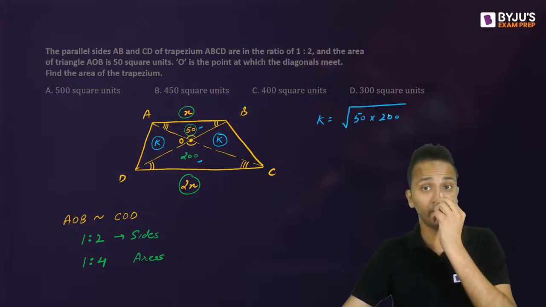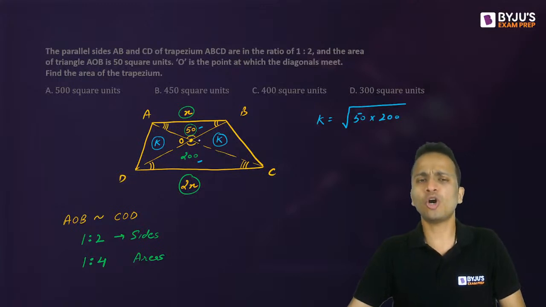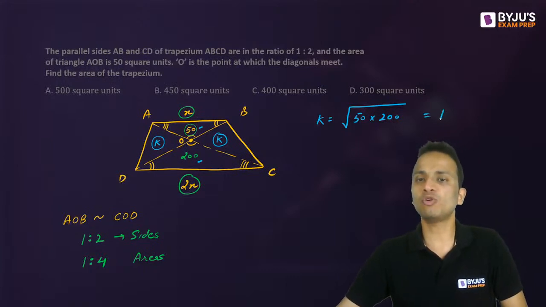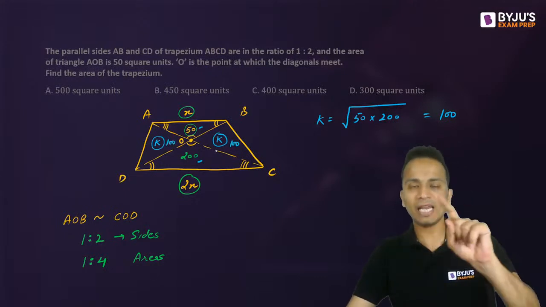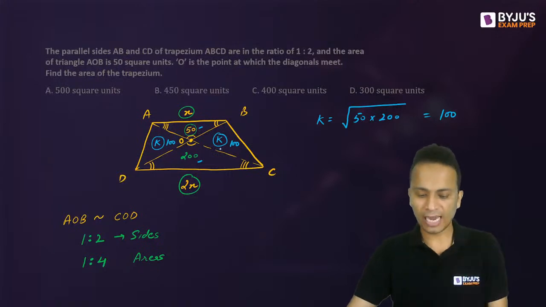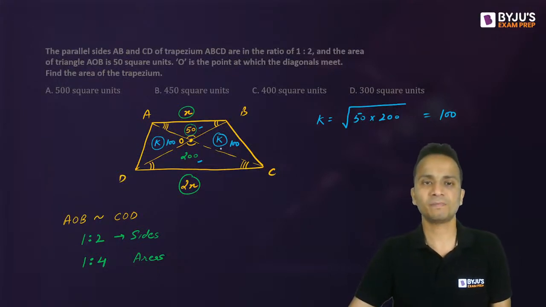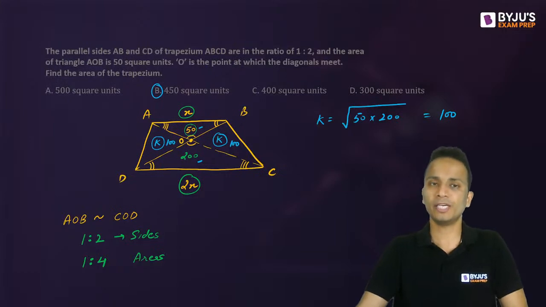So the area of triangle AOD is always the geometric mean of the areas of triangles AOB and COD. So this will come out to be 100. So the value of K is 100 and 100. Now you can add up all these values and get the total area of this trapezium. So the total area of this trapezium will be option B, that is 450 square units.